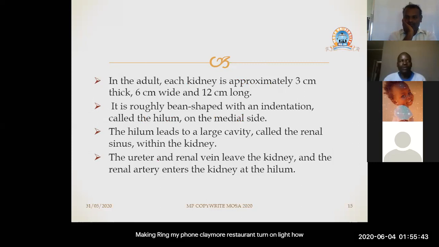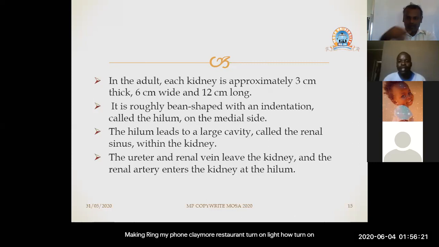kidneys, when you do an ultrasound scan, X-ray scan, or CT scan of these kidneys, if the kidney is looking bigger than these parameters which we were told, it simply means that the kidney is having an infection. It is undergoing inflammation because of an infection. So it is very important that you know how a normal kidney measures in adults, which we are told is 3 centimeters thick, 6 centimeters wide, and 12 centimeters long.